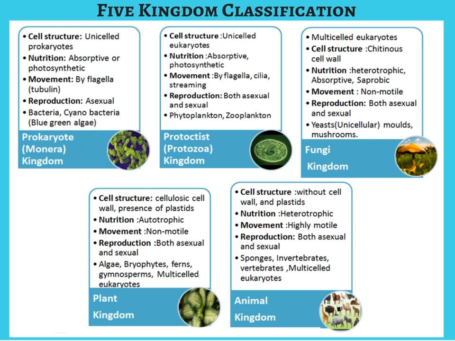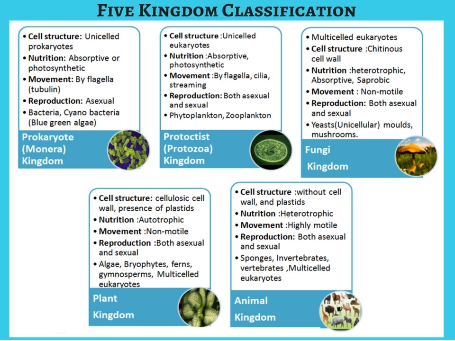The mode of nutrition in these organisms is absorptive or photosynthetic. Bacteria are absorptive; they take in substances from surroundings by means of simple diffusion. Some organisms, such as cyanobacteria, use substances such as phycobilins or other pigments which take in sunlight to synthesize their own food.